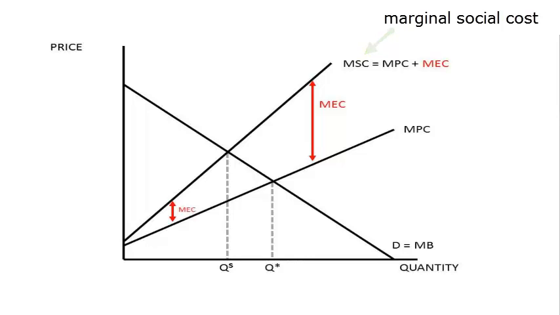Note that in this diagram we have drawn the marginal social cost as being steeper than the marginal private cost. What that means is that the marginal external cost, the cost of pollution, would increase as we produce more and more and more. This is a technical fact. Usually we think that as you put more and more pollutants into the environment, the cost of those pollutants is increasing. And that's what we can see right here.